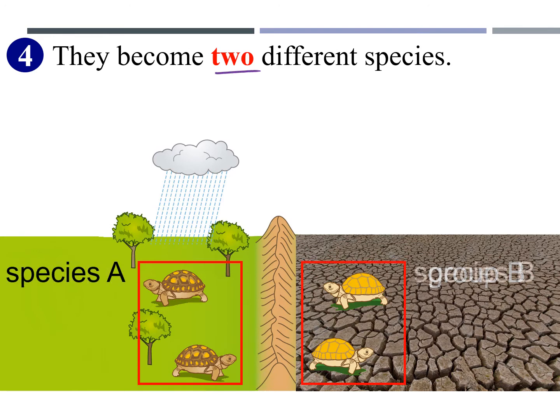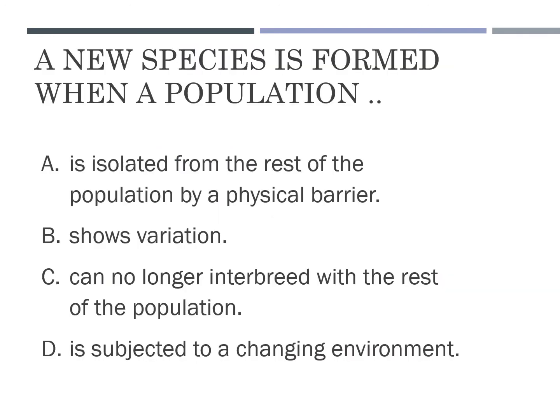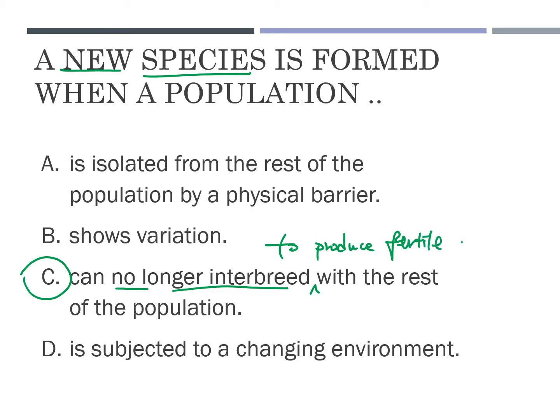they are now called two different species. Let's take a look at an MCQ. A new species is formed when the population... What is your answer? Let me give you 5 seconds to think. Alright, the answer should be C. A new species is formed when the population can no longer interbreed to produce fertile offspring, 可生育嘅後代, with the rest of the population. Then this must be a new species.